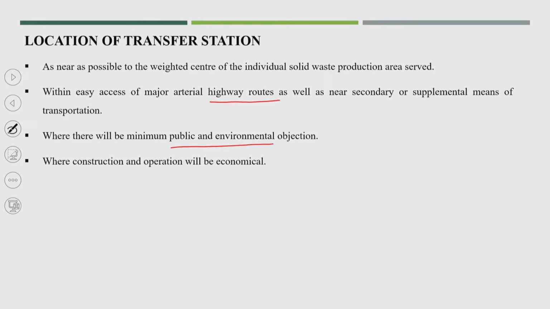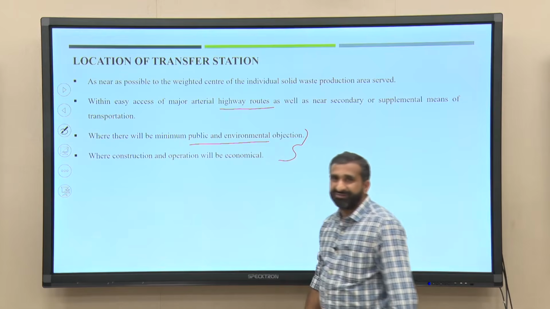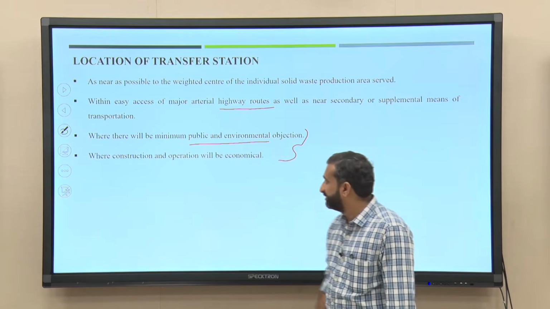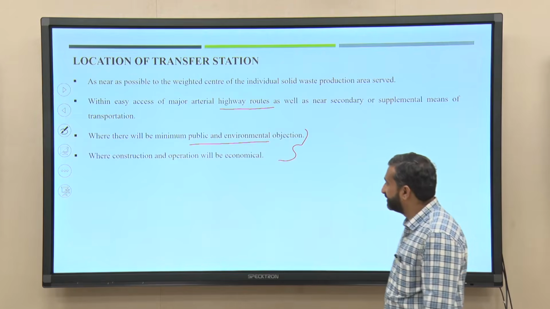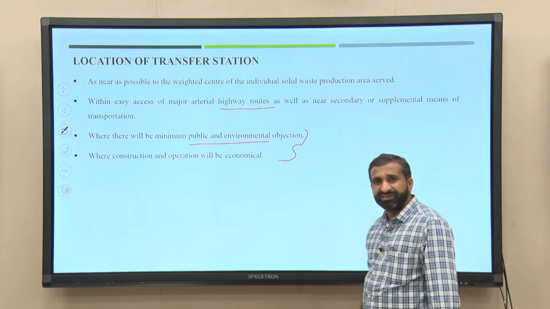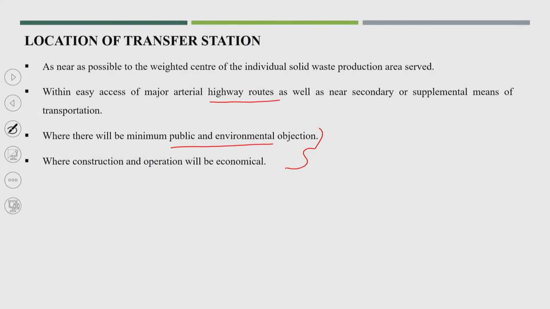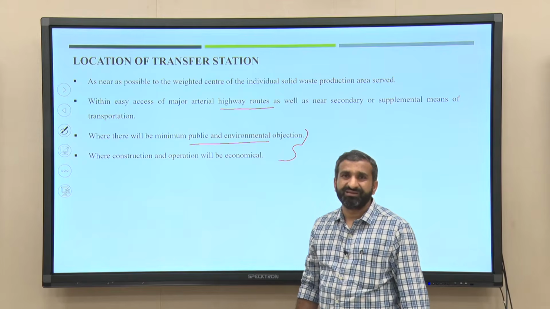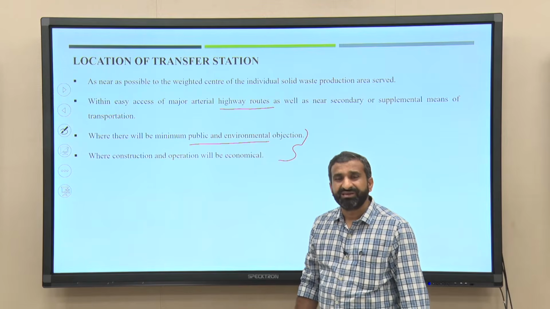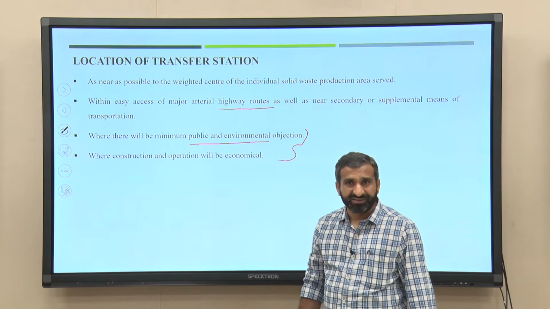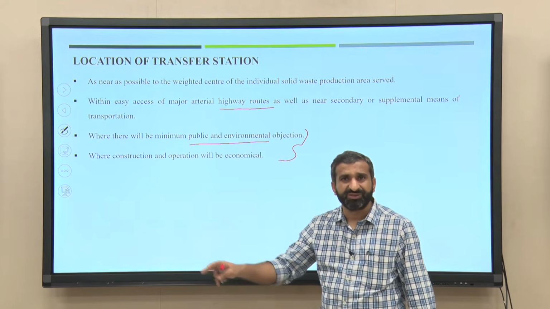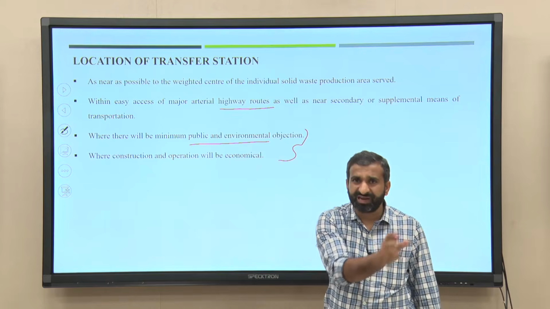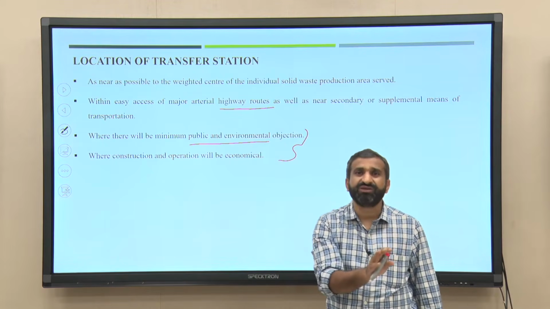Other factors we can easily handle, but these are the important factors, public objections and how best and easily we can operate the transfer station. Now, under the Swachh Bharat Mission, many cities have started transfer stations, but the problem is that if you are planning for transfer stations, you need proper vehicles for both the primary collection and the secondary collection, where the larger vehicle is also required.